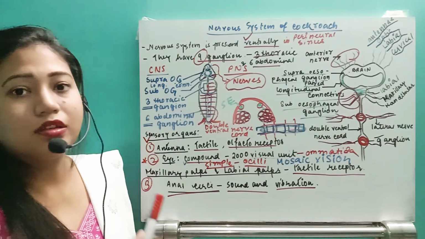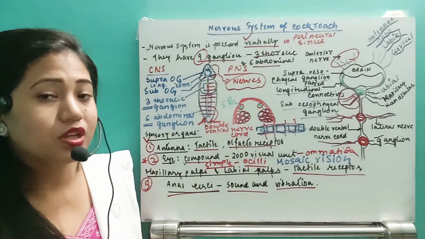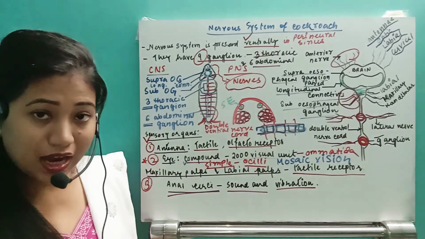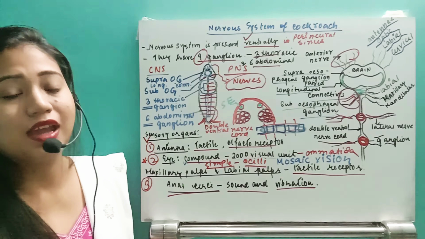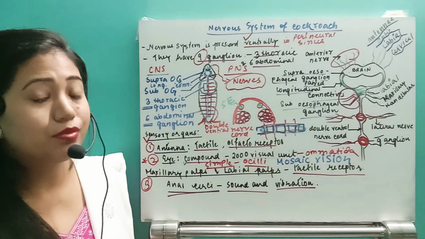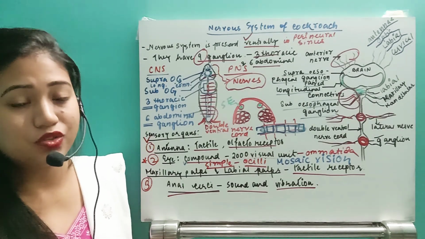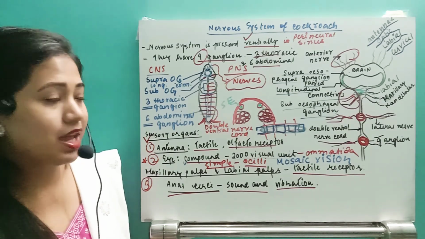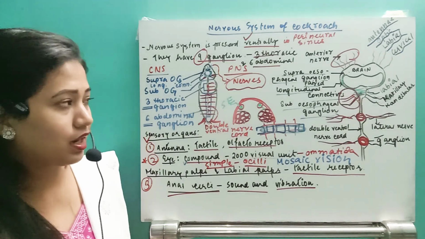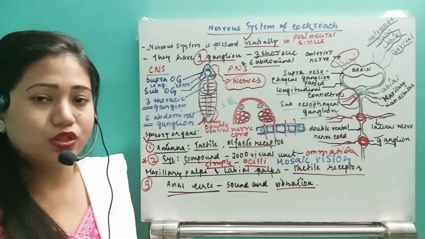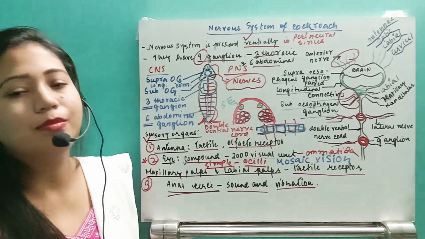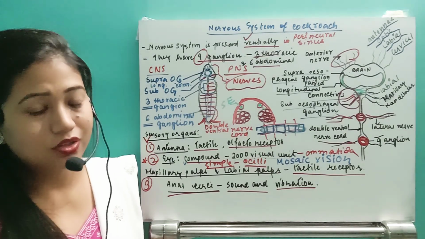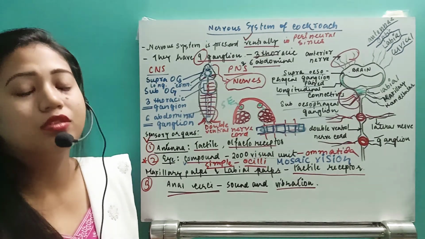So that's all about the nervous system. Hope you have understood. The nervous system is located in the subneural space. They have 9 ganglia, 3 in the thorax and 6 in the abdomen. They have a brain ring. The brain is the supraesophageal ganglion, and just after the esophagus they have the subesophageal ganglion. They are connected with the longitudinal connective, and they have a long double ventral nerve cord which connects the ganglia throughout the body. So the nervous system is present throughout the body.